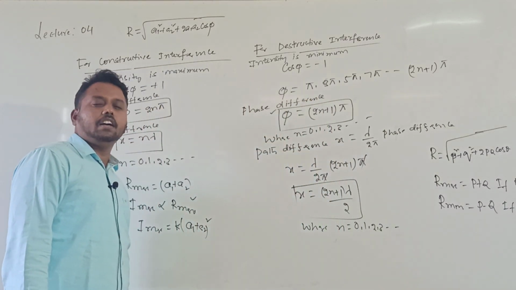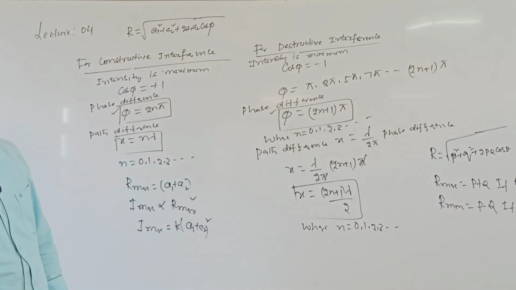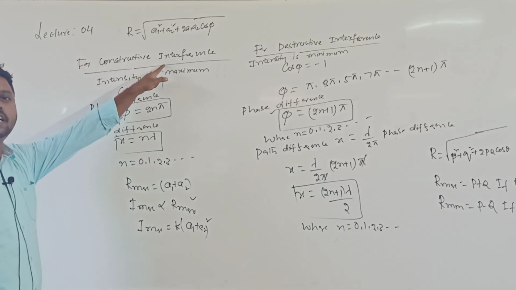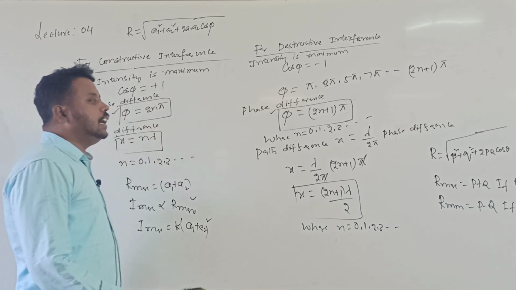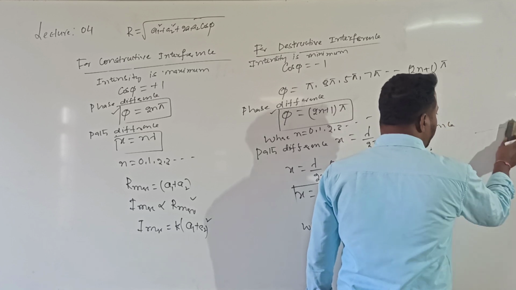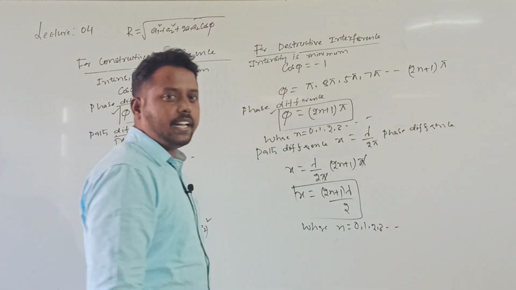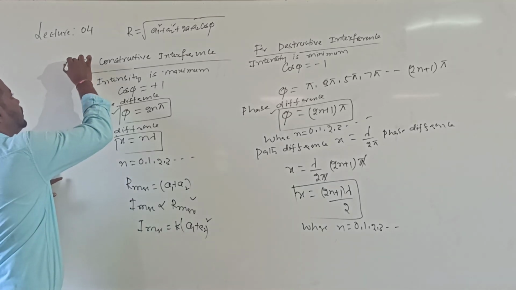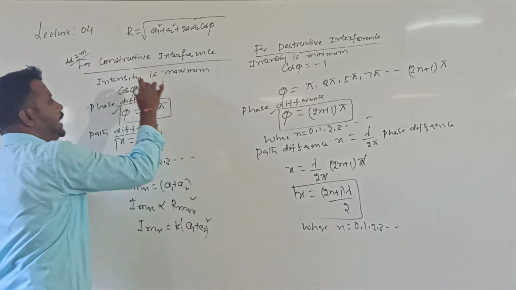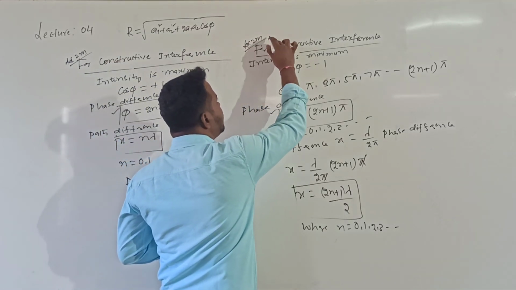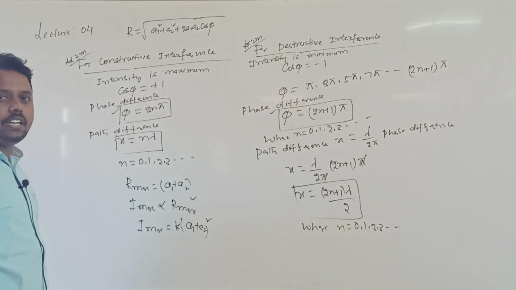Similarly, whenever two waves are superimposing, if the resultant amplitude value is maximum, that is called constructive interference. If the resultant amplitude value is minimum, that is called destructive interference. Are you getting it? What is constructive interference and what is destructive interference? These two conditions can be asked separately for 2 marks. Write down the condition for constructive interference in terms of path difference or phase difference. Write down the condition for destructive interference in terms of path difference or phase difference.